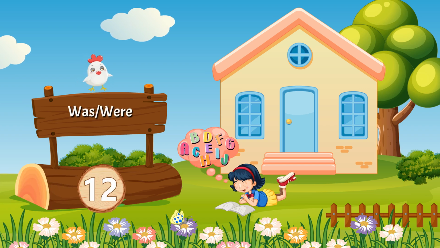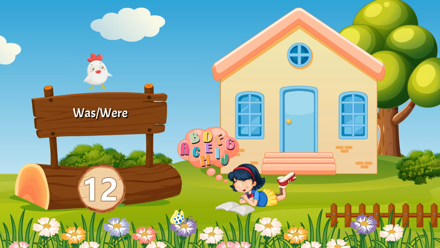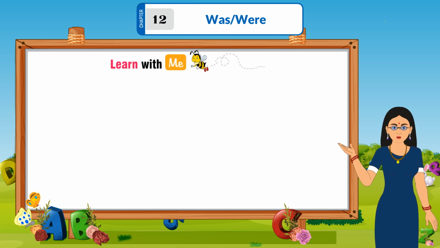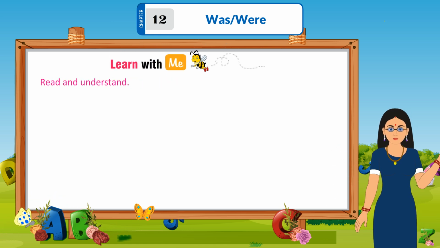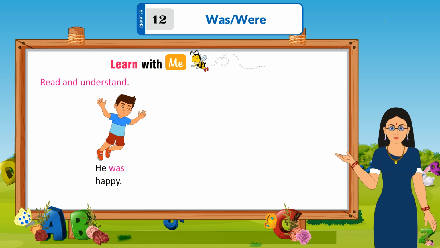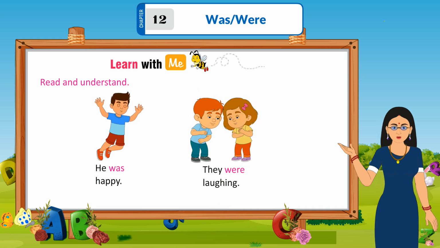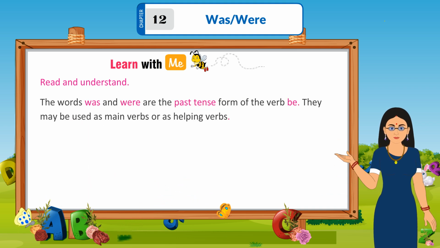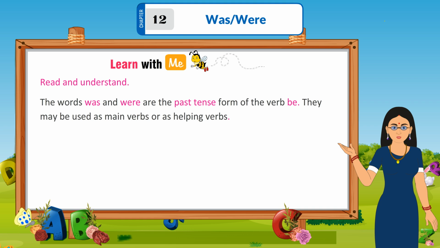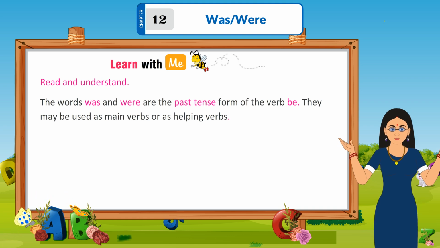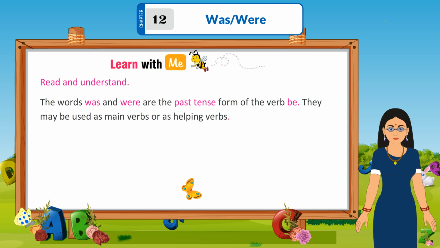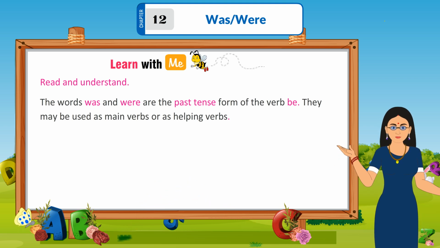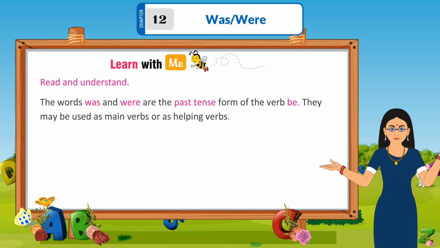Chapter 12: Was, Were. Learn with me. Read and understand. He was happy. They were laughing. The words was and were are the past tense forms of the verb be. They may be used as main verbs or as helping verbs.